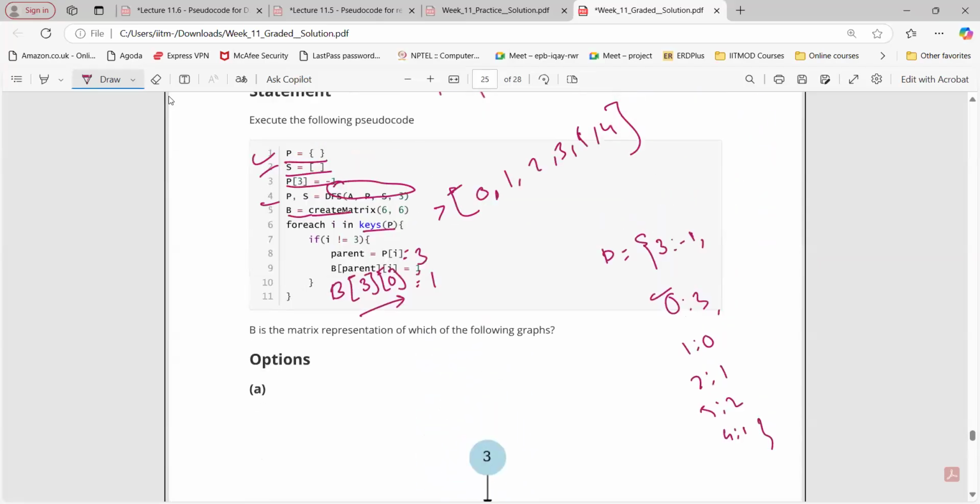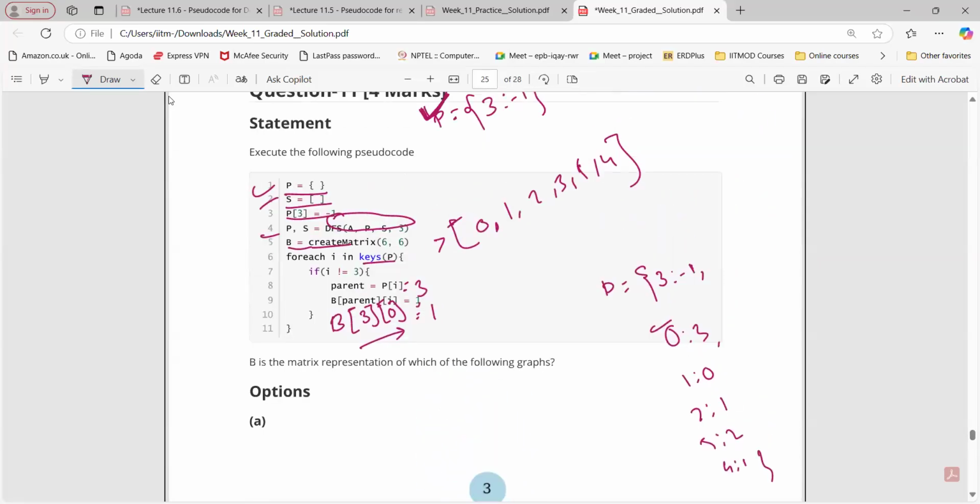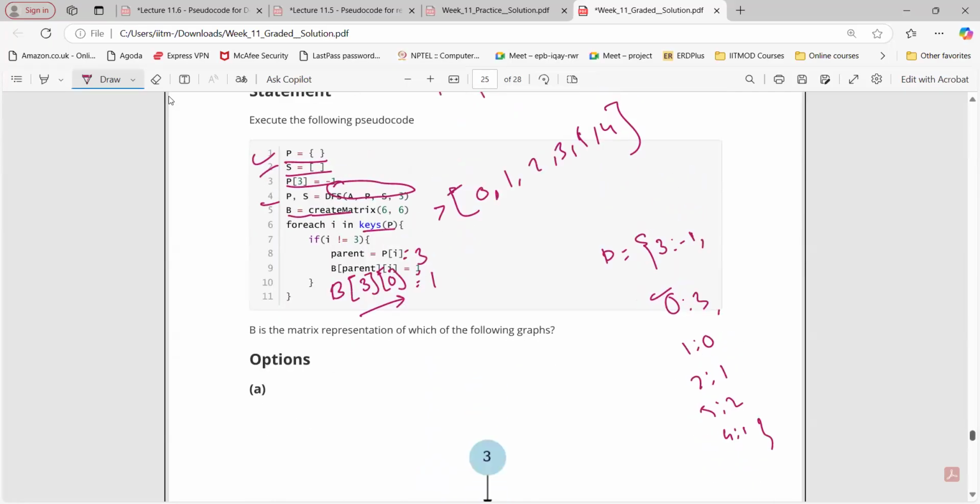Sir, can you show that? It's reversing kind of, no? It is child to parent. It's making parent to child. How do we explore the DFS? Parent to child. Here we are creating that parent again. No. Parent is equal to P of I. So that is what value? P of 0, right? So P of 0 is what? 3 here. Okay, we are extracting the value. Okay, sir. P we already got from this particular case. Yes, sir. Got it.